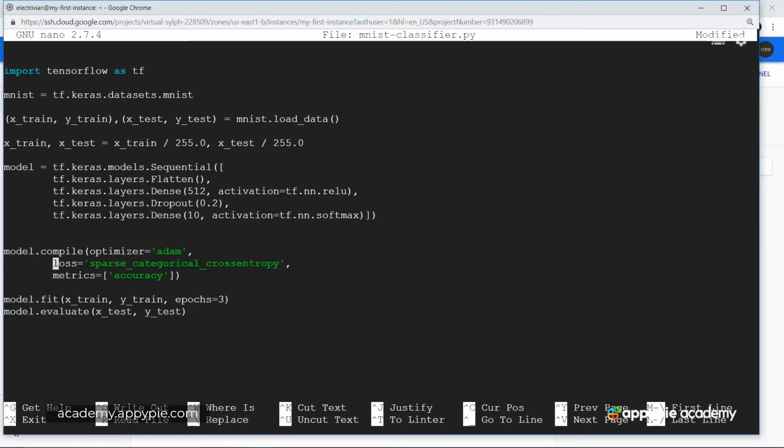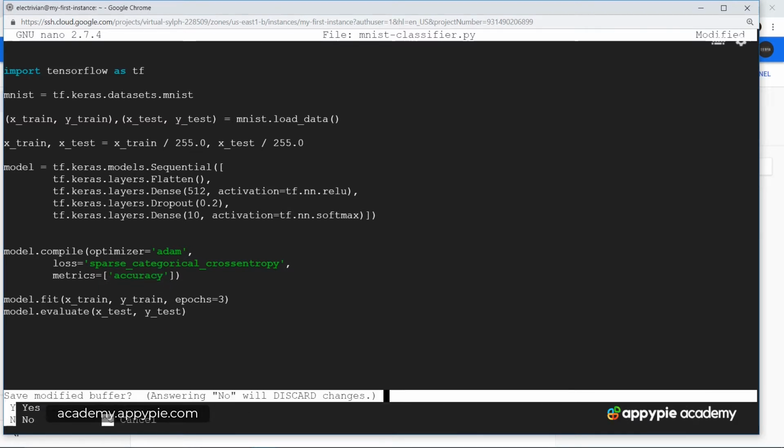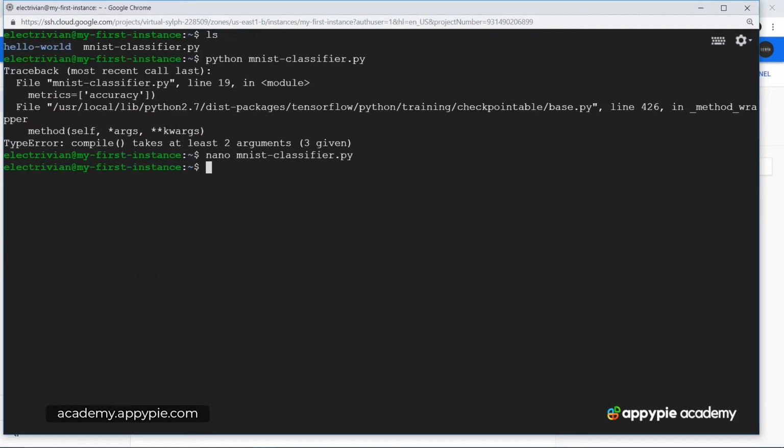Then we have loss, which is sparse categorical cross entropy, so this is fine. Then we have metrics, and in metrics we have accuracy. So this is good. Now Control X for exiting, Y for saving, and then enter for quitting. Now let's start the file by typing in python mnist classifier.py.